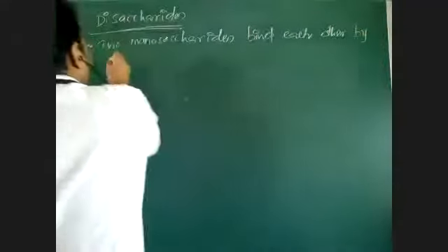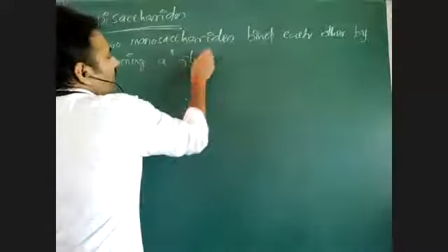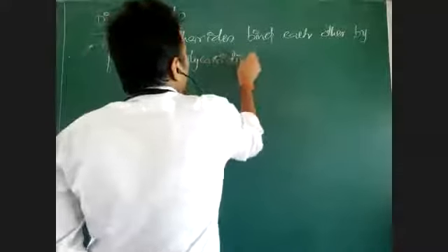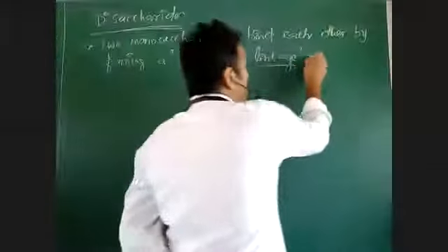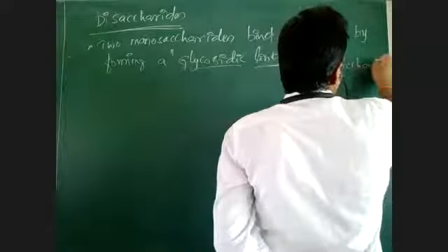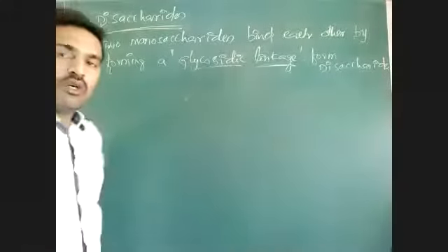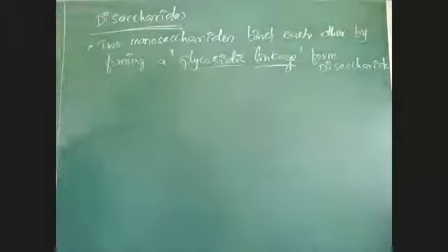by forming a linkage. By forming a linkage called what? Glycosidic linkage. There is formation of a glycosidic linkage. When a glycosidic linkage is formed, two monosaccharides are linked together and form a disaccharide. In the previous class I told you, di means two, saccharides means sugars. Two sugars are combined to give a disaccharide.